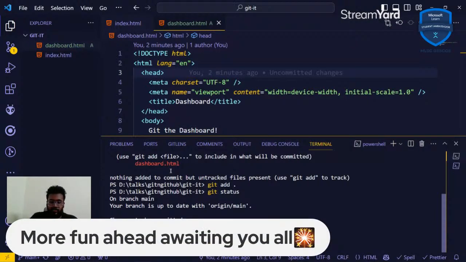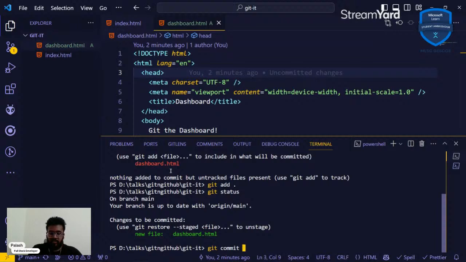Okay, so once I do git commit, and this is a very popular command, we're not going to forget this command. And yeah, we provide the dash m flag and corresponding commit message. Let's say added dashboard, right?